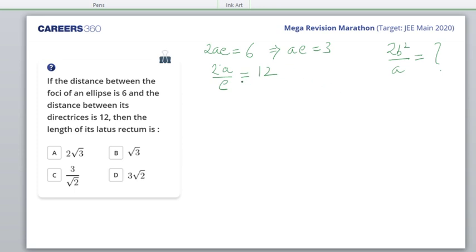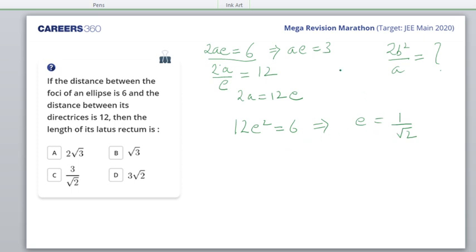So from here I can get 2a as 12e. This I'll substitute here. So what do I get? 12e square is equal to 6. So this would fetch me e equal to 1 by root 2. Although plus minus root 2, but eccentricity is positive only. It's a ratio. Eccentricity is 1 by root 2.